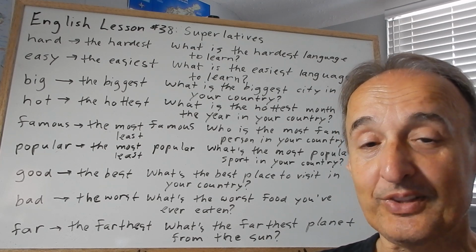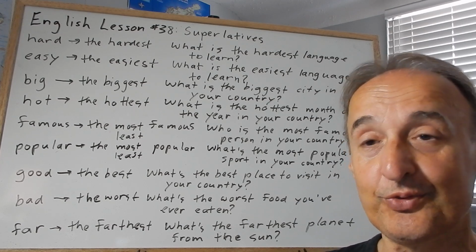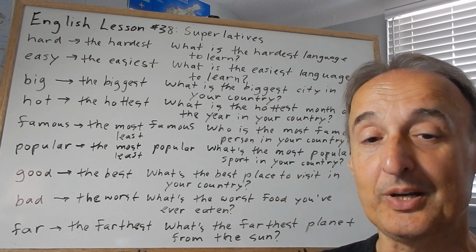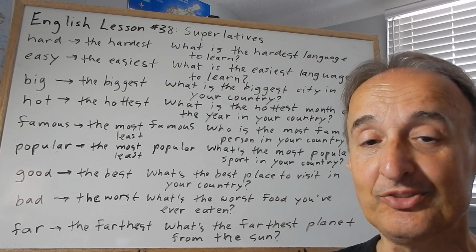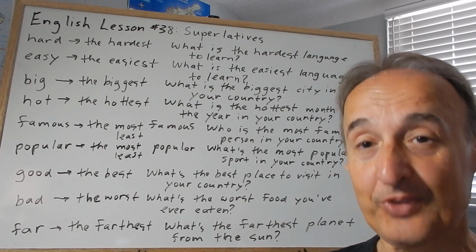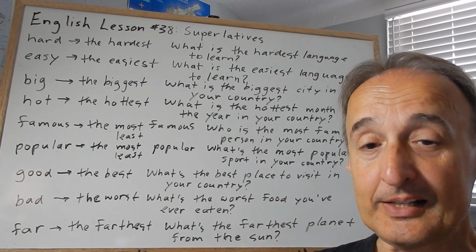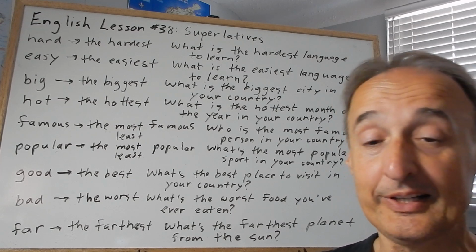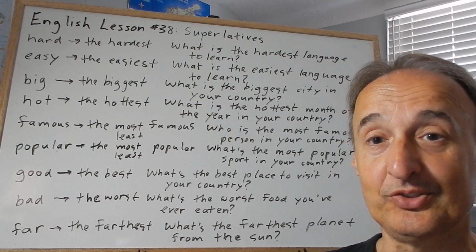Now, just as with the comparative, in the superlative, longer adjectives have a different form. So for famous, we say the most famous, and if we want to do the opposite of most, we say the least famous. In this case, we'll just use an example with the most famous. Who is the most famous person in your country? And again, popular, same thing as famous, the most popular or the least popular. So what's the most popular sport in your country?